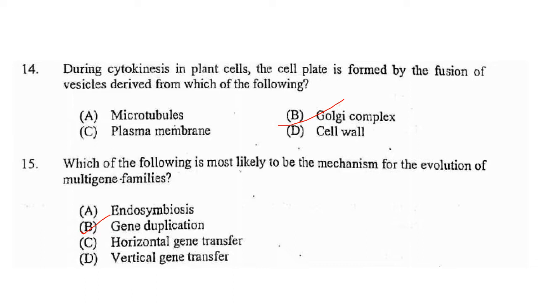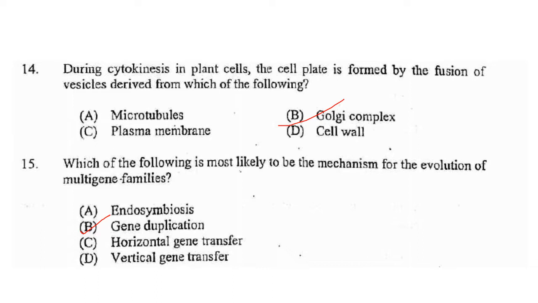Which of the following is most likely to be the mechanism for evolution of multi-gene families? Multi-gene families are groups of genes from the same organism that encode proteins with similar sequences either over their full length or limited to a specific domain.